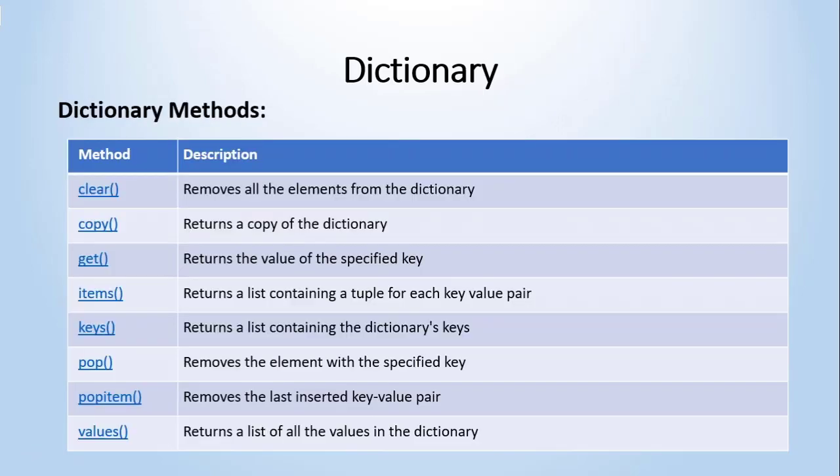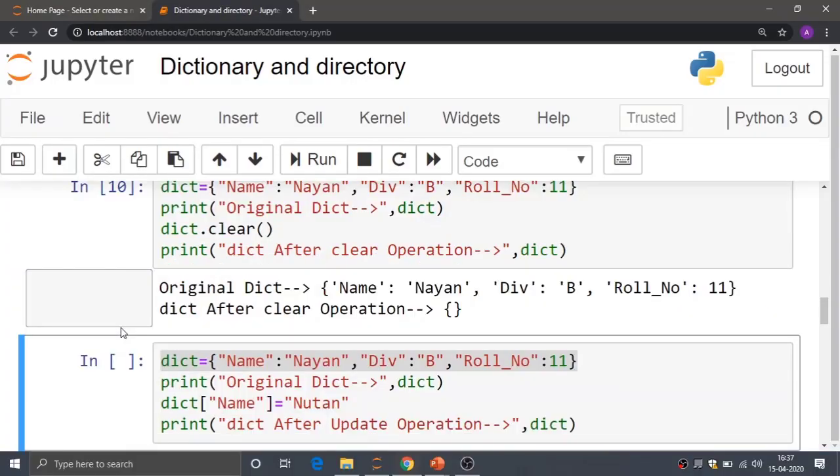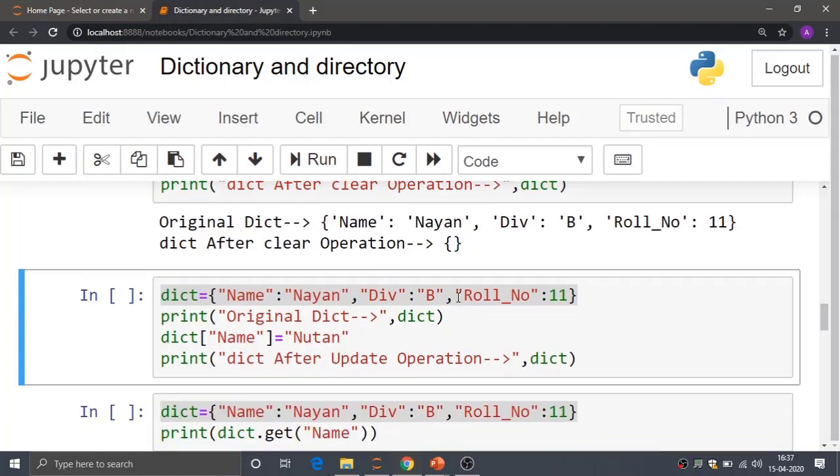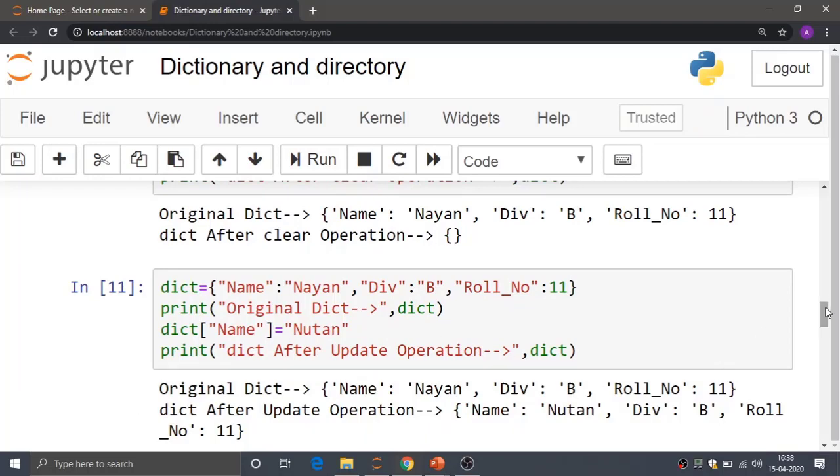It is similar to the add operation only, but here you are taking the existing key and assigning a different value. If you see the example over here, I have taken the original dictionary. In the original dictionary the value of name is Nayan, and in the update I have assigned name equal to Nutan. We will run this particular code and see what output I am getting here.